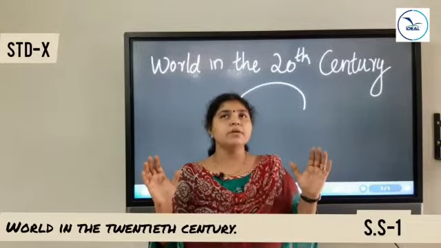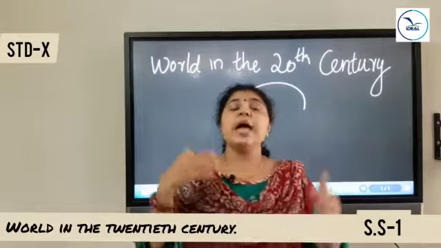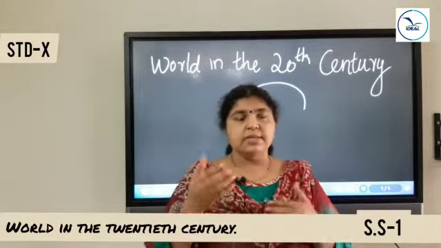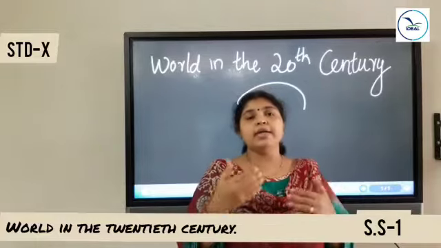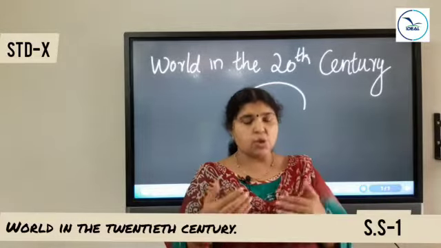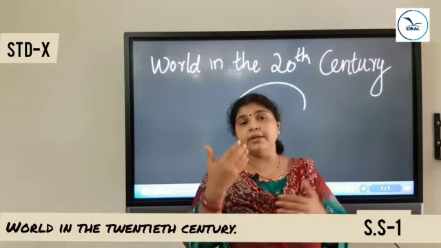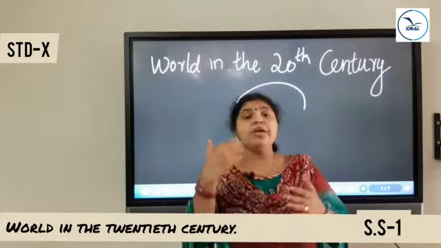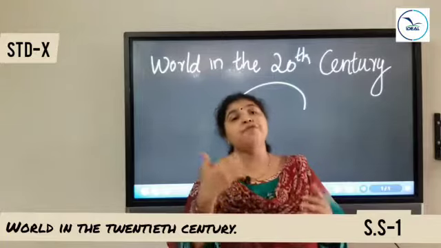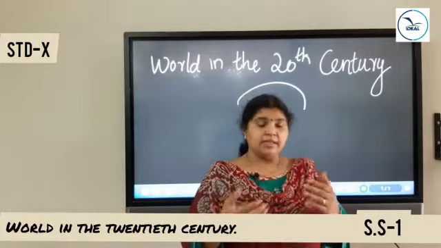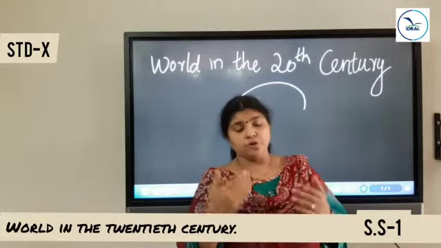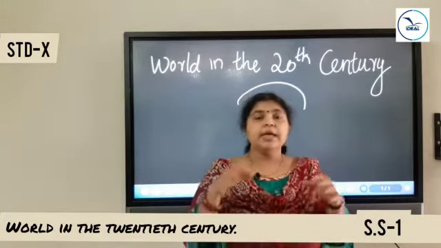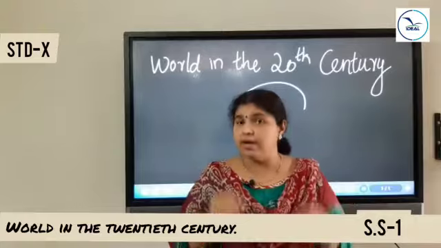Due to capitalism, it led to the rise of many industries. The 17th century noted the growth of industries. As a result of the growth of industries, the industrial revolution happened. Due to the industrial revolution, the need for raw materials and the market for selling the finished goods increased. It led to the search for colonies.